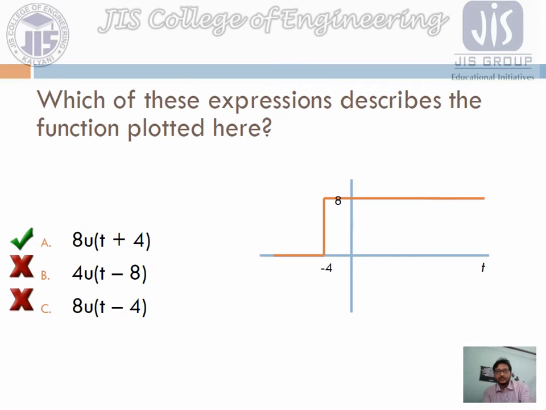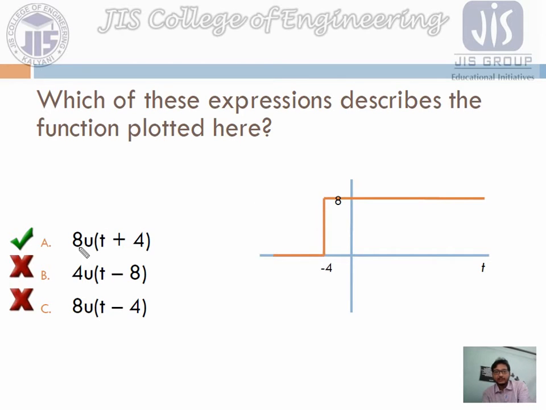So now for this case, what will be the equation or what will be the function value? Here the signal has been started at t is equals to minus 4. So what we can write at t is equals to minus 4? We know that the k value is 8 here.